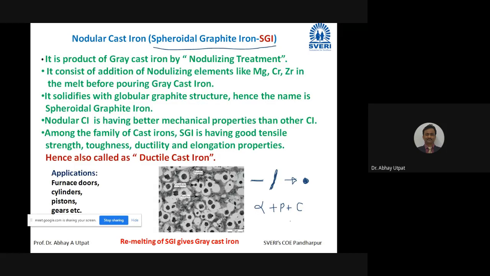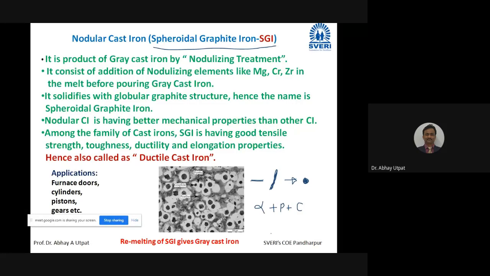Now ductile cast iron name is given because of its property, means among the family of cast irons. Now remember, very important thing I am telling you. Steels are having good ductility, good elongation properties, but cast iron is usually brittle. Ductility is not the property of cast iron at all. Ductility is property of steel only.